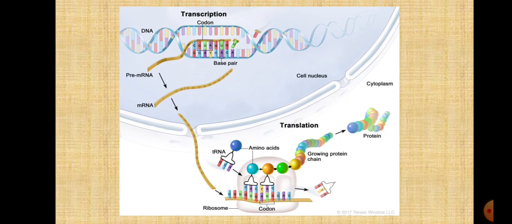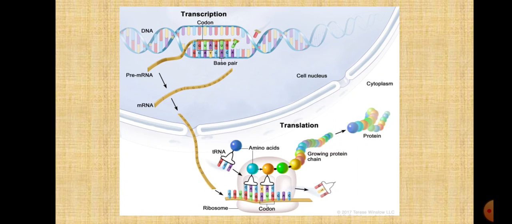As you can see on the DNA strand, there are guanine, cytosine, adenine, thymine, cytosine, adenine. These bases form pairs: adenine always bonds with thymine and guanine always bonds with cytosine. Now in RNA, thymine is replaced by uracil.